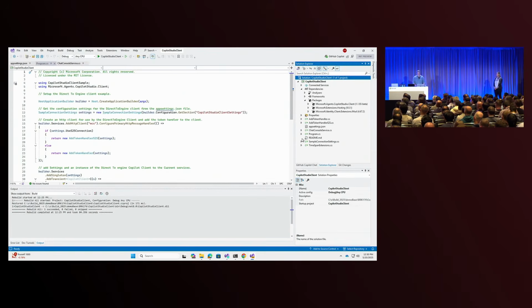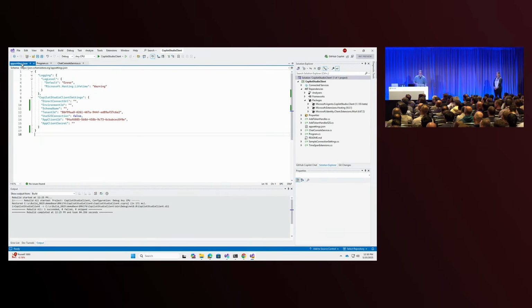I'm going to flip back now over and bring open my Agent SDK. In this case, I have a Copilot Studio client. This is a sample. This is available right now. You can go to github.com Microsoft Agents and look in the samples directory. You'll find this sample. And in this sample, we have a console application that allows you to communicate to a Copilot Studio client.